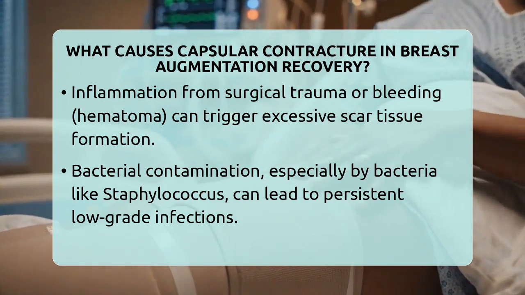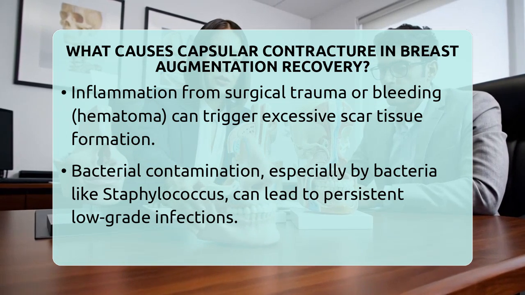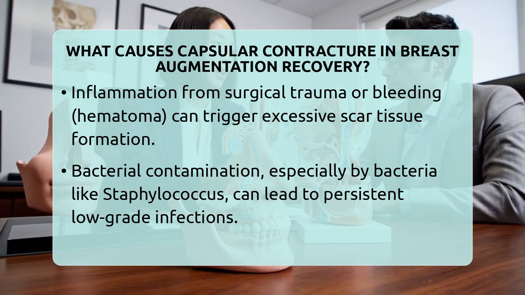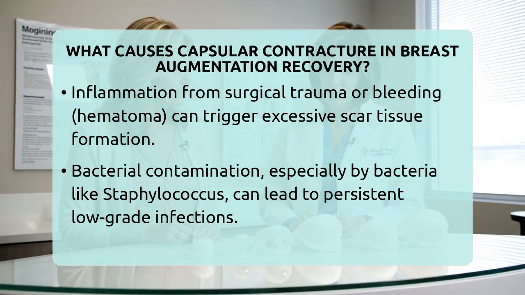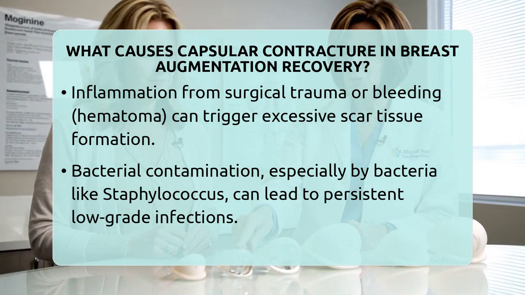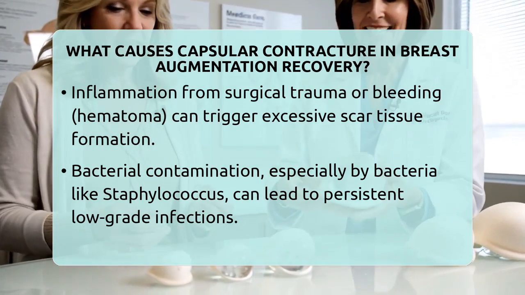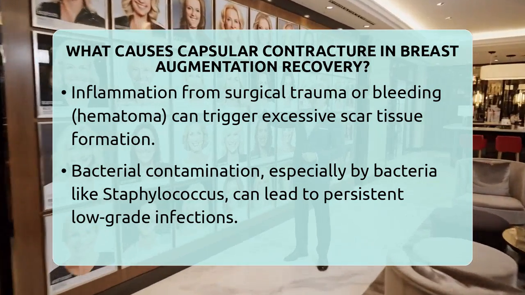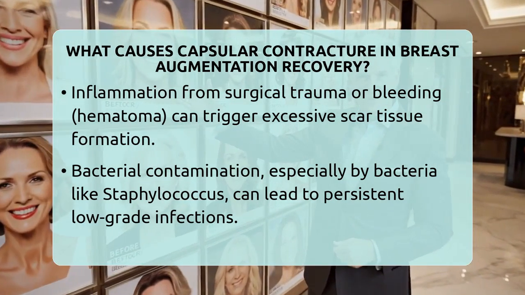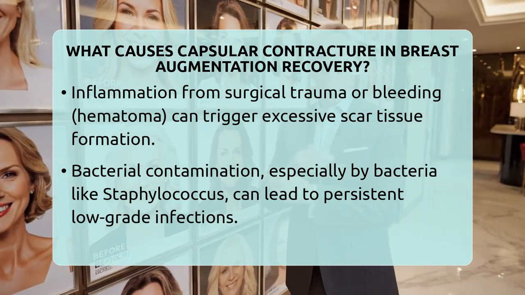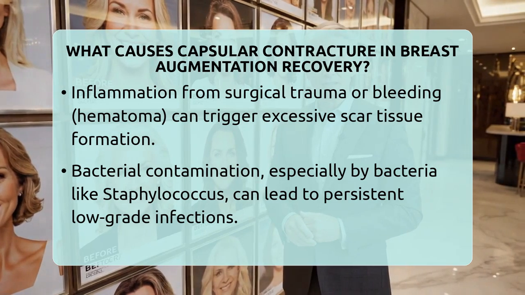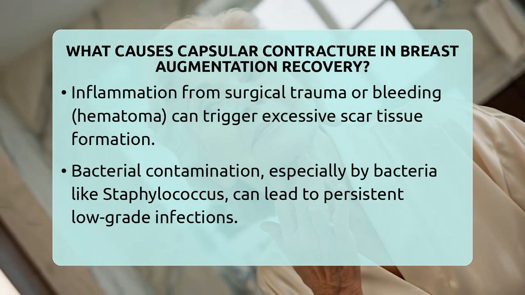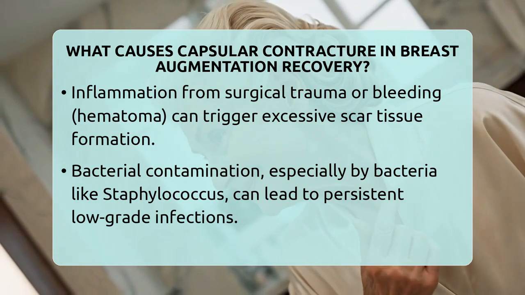Bacterial contamination is another key factor. Bacteria, especially types like Staphylococcus, can stick to the surface of the implant and form a slimy layer called a biofilm. This biofilm protects bacteria from antibiotics and immune cells, leading to persistent low-grade infection. The ongoing presence of bacteria causes chronic inflammation, which encourages the body to produce more scar tissue. This process is considered a major theory behind capsular contracture development.